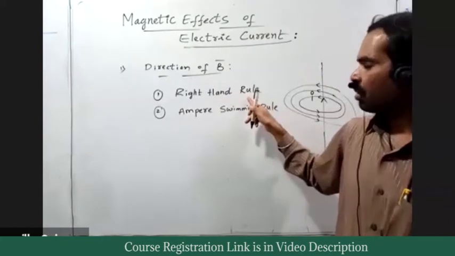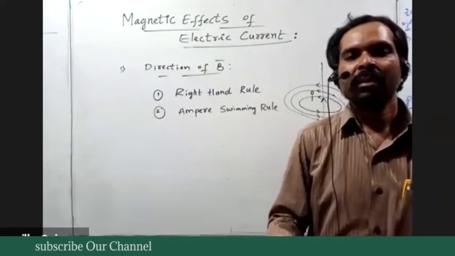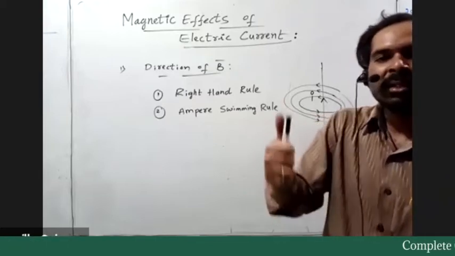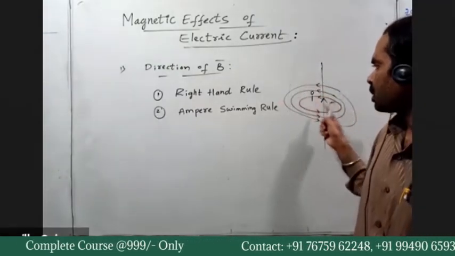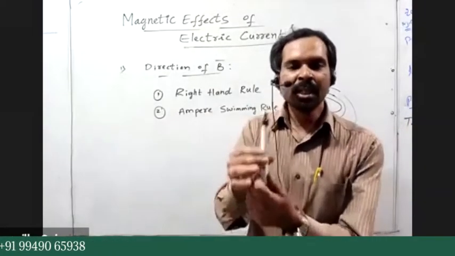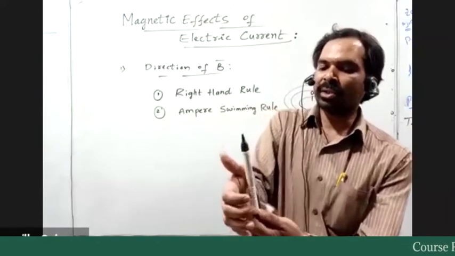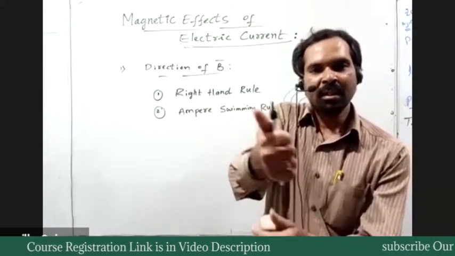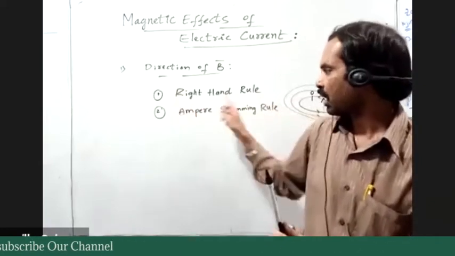According to the right hand rule, if you hold the current carrying conductor in your right hand such that the thumb is along the direction of current, then the direction of the wrapping four fingers around the current carrying conductor shows the field. For example, this is a conductor carrying current in the upward direction, then you keep the thumb along this direction. The direction of the four fingers indicates the magnetic field direction around the current carrying conductor. So that is the right hand rule.